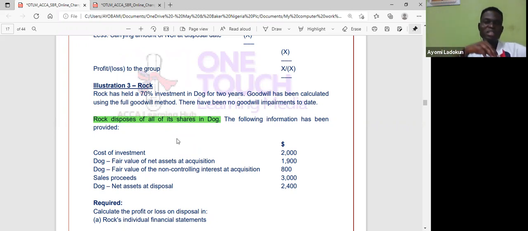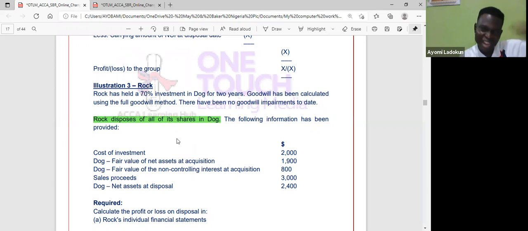If it is the consolidated financial position, I look at 5 things. What is my disposal proceeds? Do I have the fair value of shares retained? In this question, obviously no, because the fair value of shares retained is 0 here; I didn't retain anything. I sold everything.